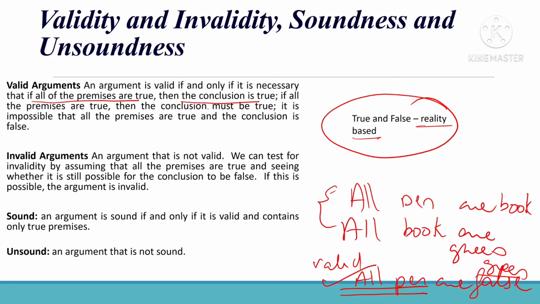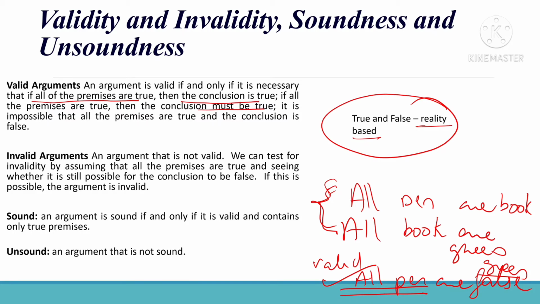If the premises are true and the conclusion is false, I cannot say it is valid. It will be valid only if all the premises are true and then the conclusion is also true. Invalid means it is not valid.